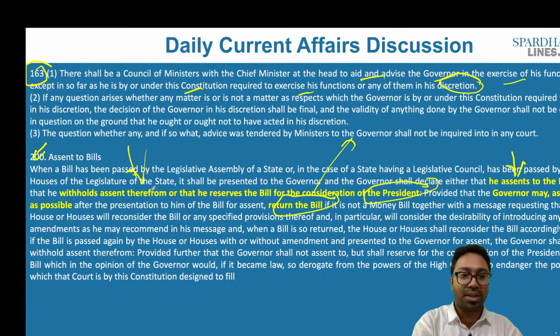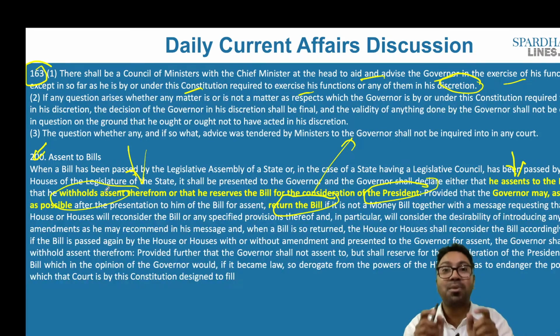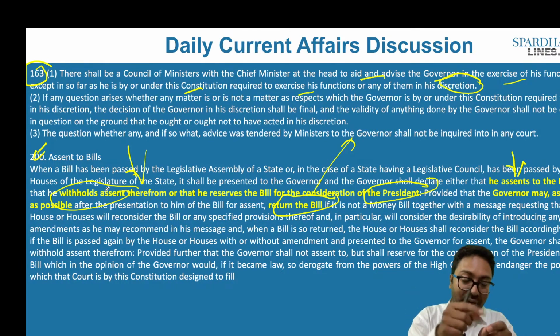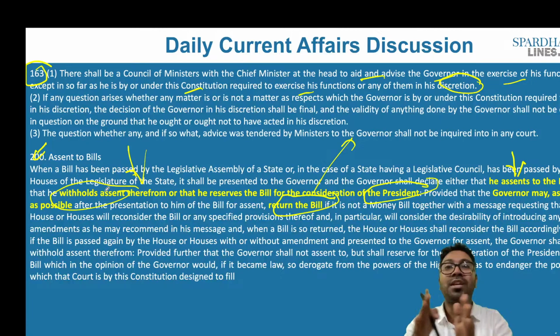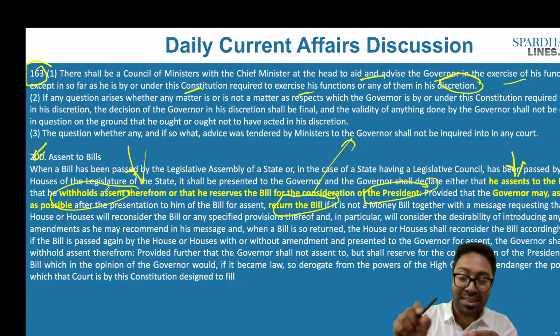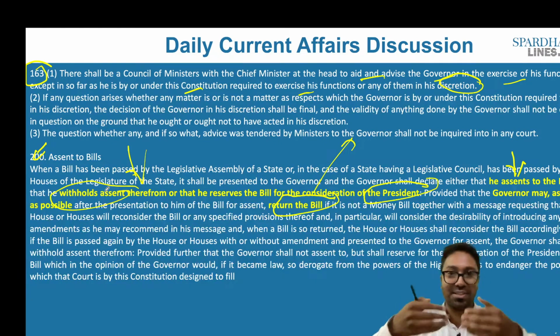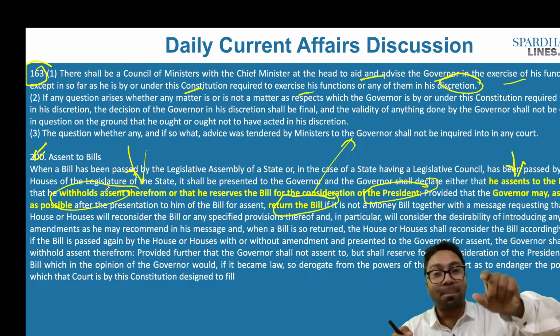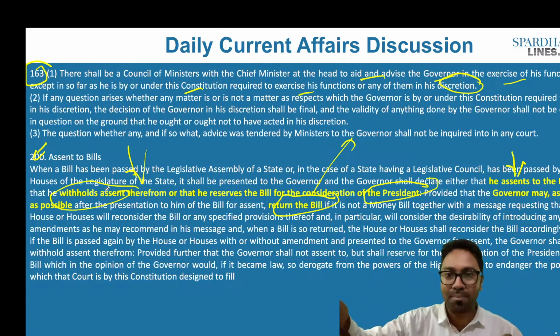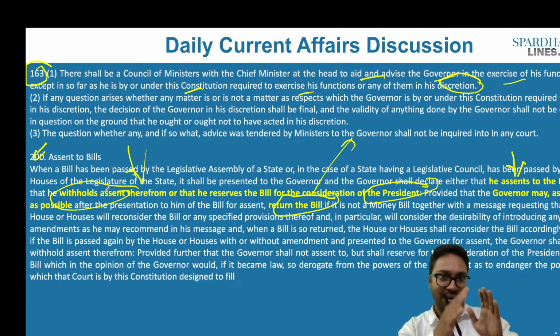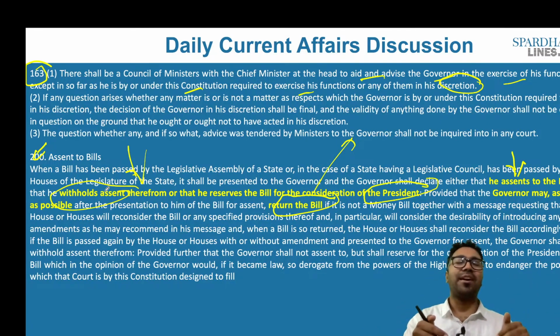So what is the major point here? Withholding the assent. When there is withholding of assent, there is no time limit before which he has to act upon it, and as a result we have pending bills. If he does not act on it, there is no fixed timeline before which he has to give permission, signature and consent to that particular legislation, and as a result it becomes a pending bill, which is the discussion of this article. Since he does not give permission, it continues to be a bill, and as a result many state governments are suffering.